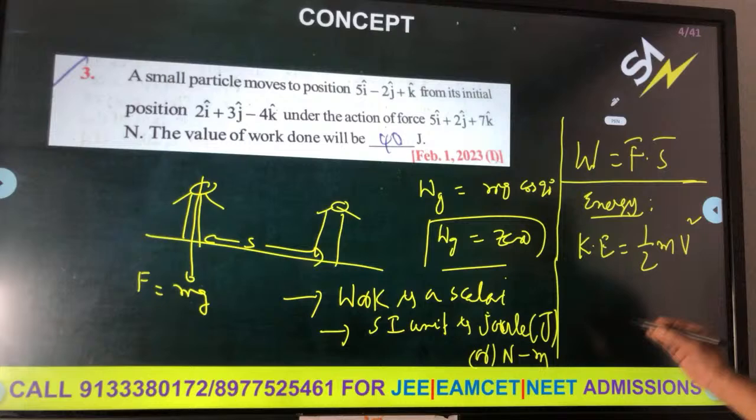So for gravitational potential energy, take a body lying on the earth. Its height is zero, so potential energy will be zero. Now the body is taken to a height h.